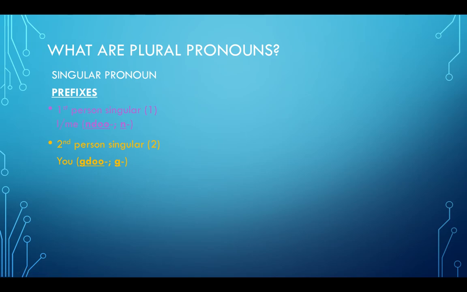Second person singular, represented with the linguistic symbol 2, means you, and it is represented with gdo or g in front of your verb. And third person singular is represented with a 3, and it means she, he, or it, and there is nothing added to your verb.